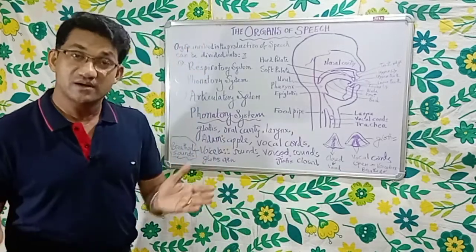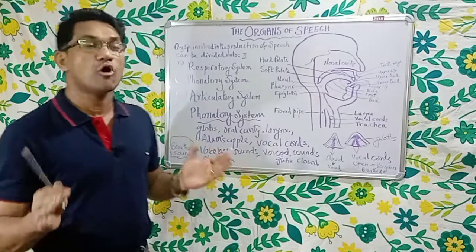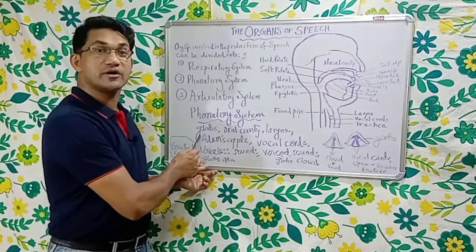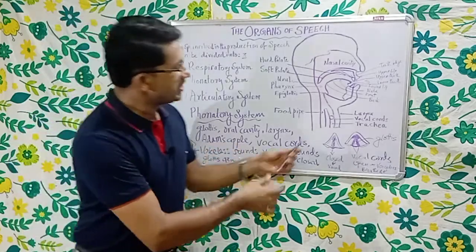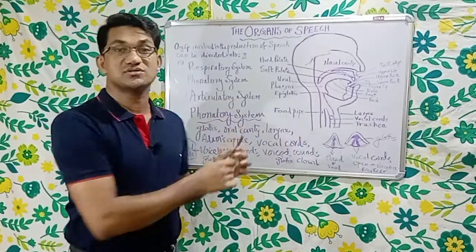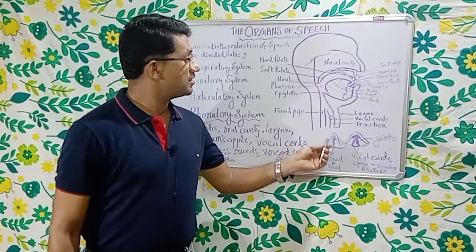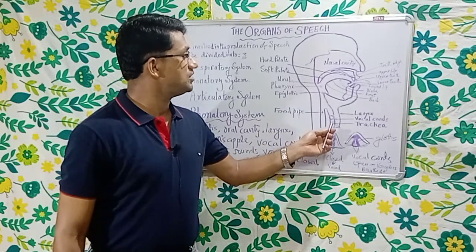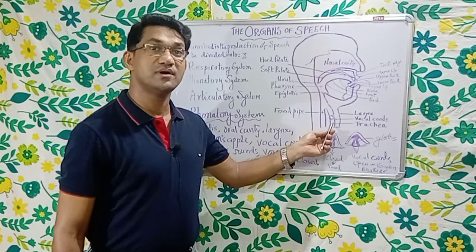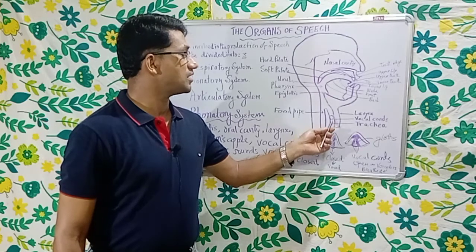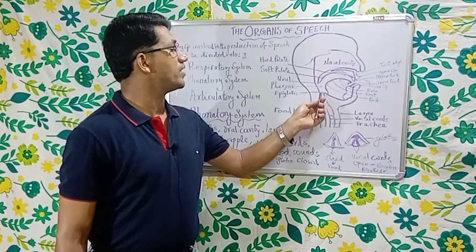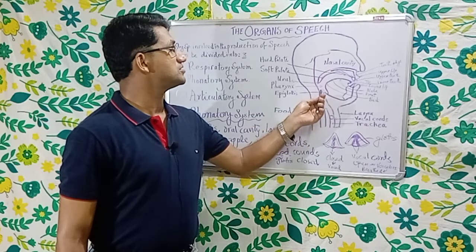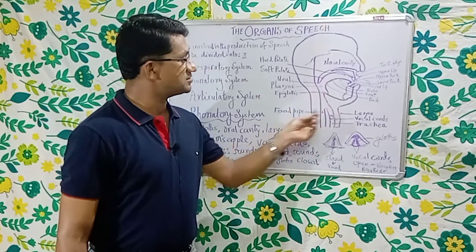So we are discussing now the organs of speech. The first organ of speech is glottis. The air from the respiratory system comes up to the Adam's apple or vocal cords, goes forward, and reaches the pharynx. This area is the larynx.